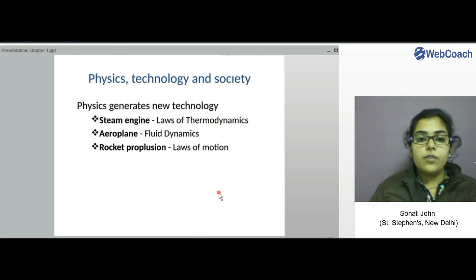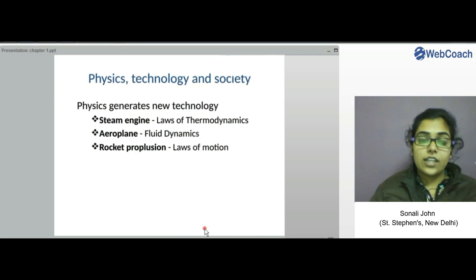Now we move on to our next topic, that is physics, technology and society. Physics and technology are somewhat similar to each other and they are very dependent on each other as well. Sometimes technology develops new physics and at other times physics develops new technology. As an example, consider the steam engine, which applies the laws of thermodynamics. Similarly, an aeroplane uses the fluid dynamics principle, and rocket propulsion uses Newton's laws of motion.